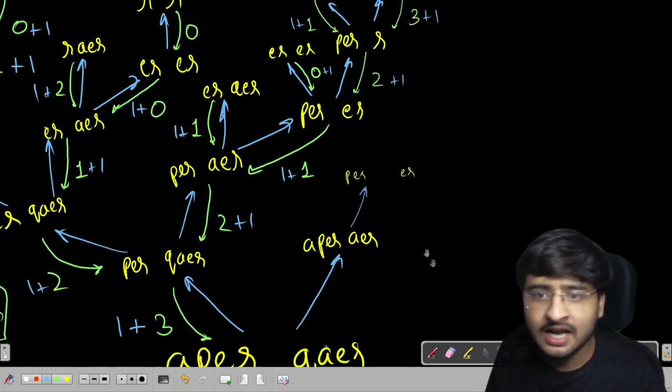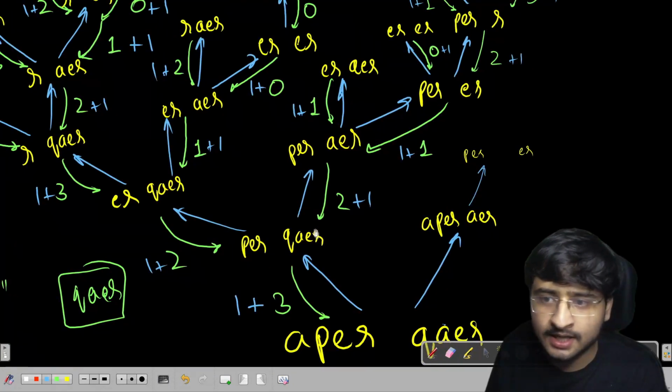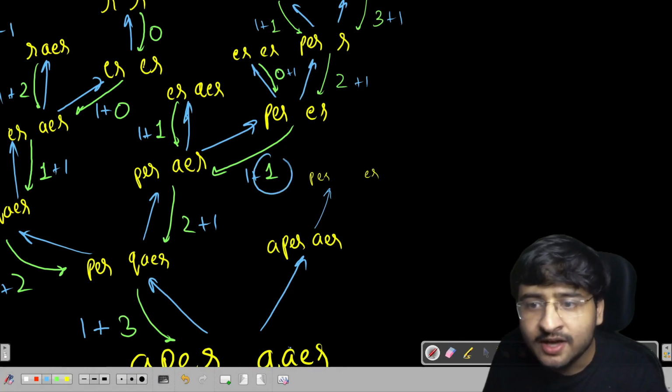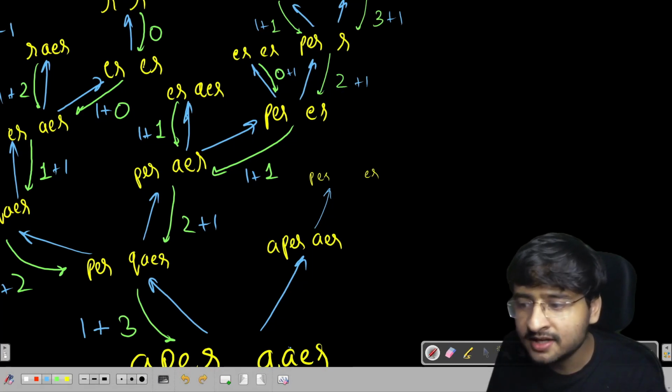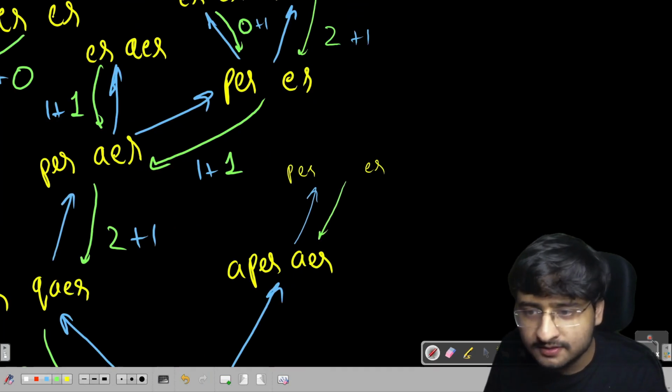So PER and ER, have we calculated the answer for PER and ER specifically? PER and ER, yes. PER and ER returns a 1, right? So this will return a 1 from here. We're going to return a 1.